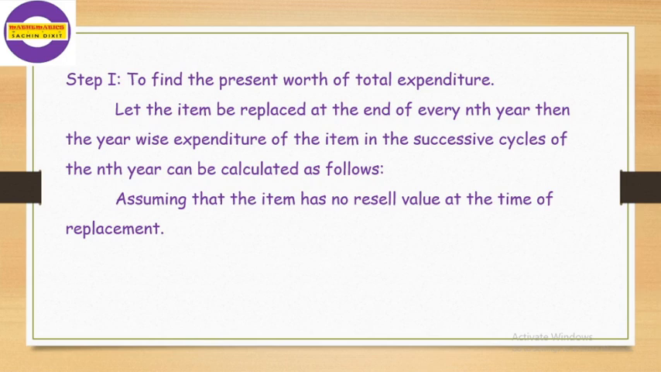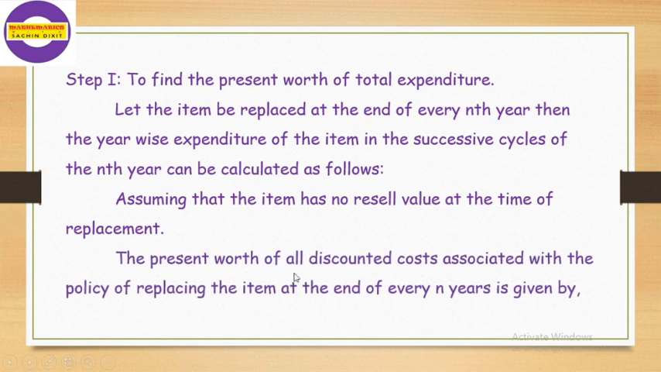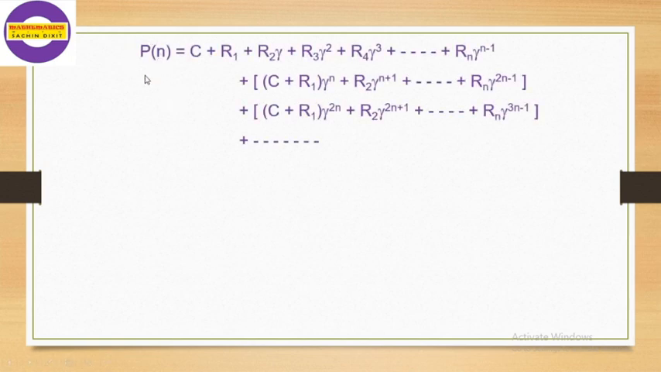That means when we replace the machine, the replacement scrap value will be 0. Present worth of all discounted costs associated with the policy of replacing the item at the end of every n year is given by Pn is equal to, we call this Pn, and Pn is like this. Now how can we write it down here?